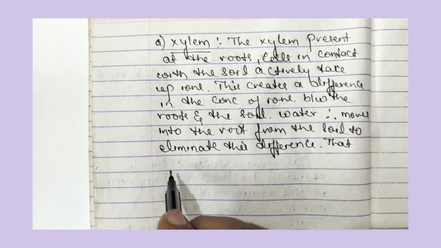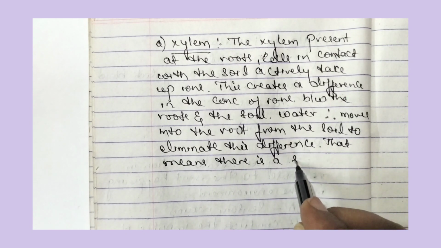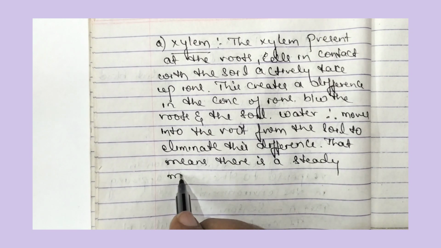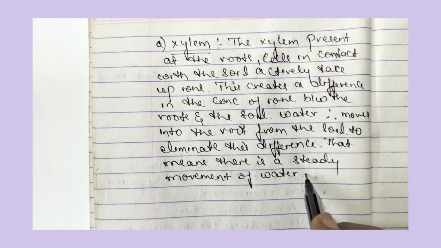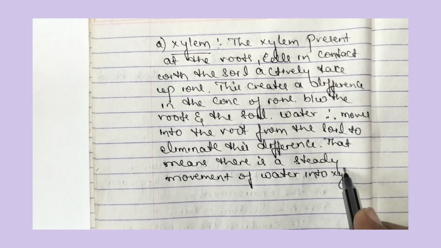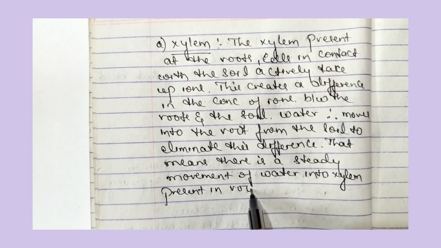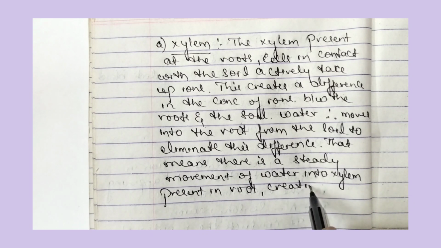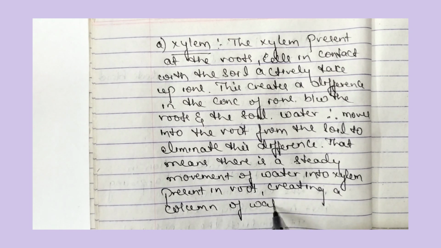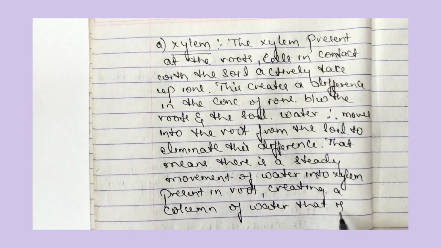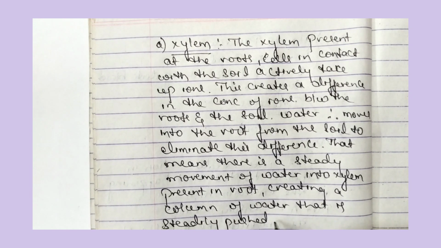That means there is a steady movement of water into xylem present in root, creating a column of water that is steadily pushed upwards.